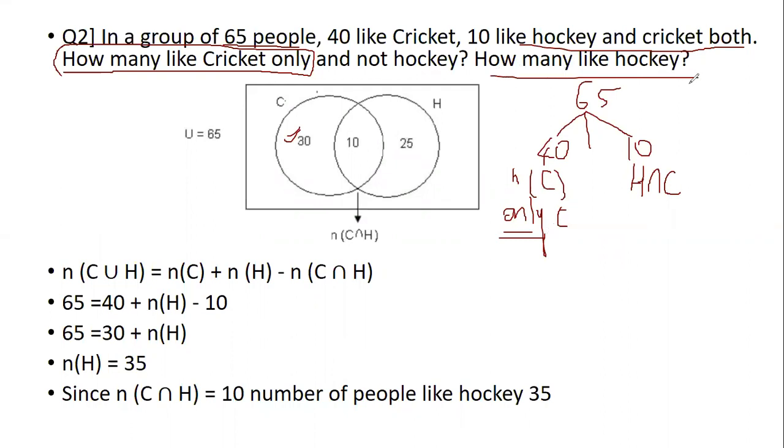And how many like hockey? So N of H is required and N of only C. Only C is supposed to be found out. We can do this using the Venn diagram, and we can also do this using the formula. Let's first do it with the Venn diagram, and then we will try it with the formula.